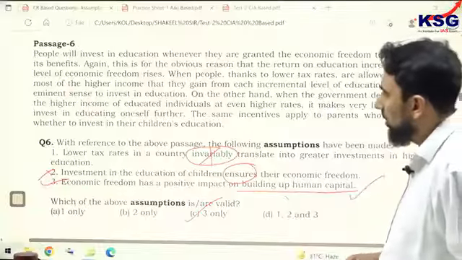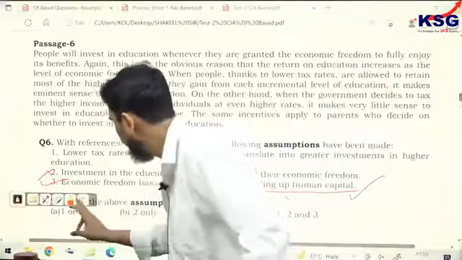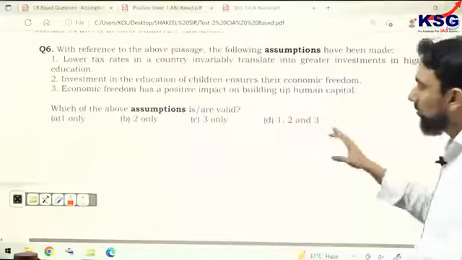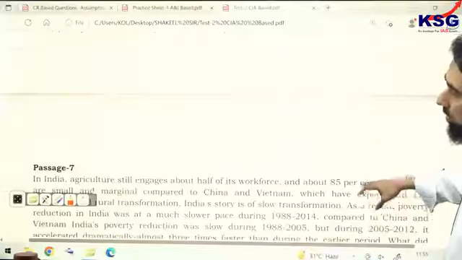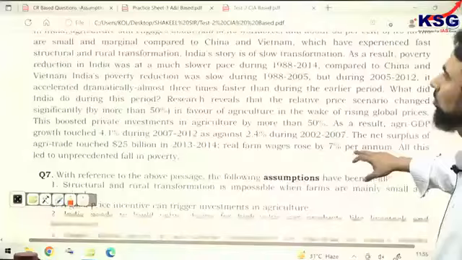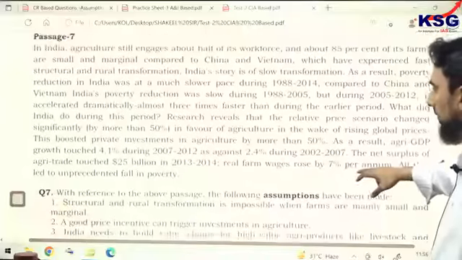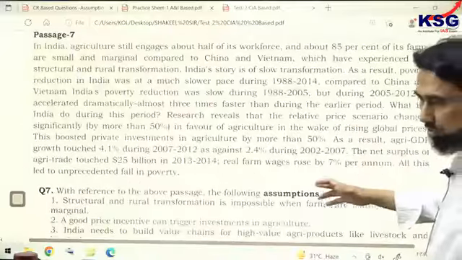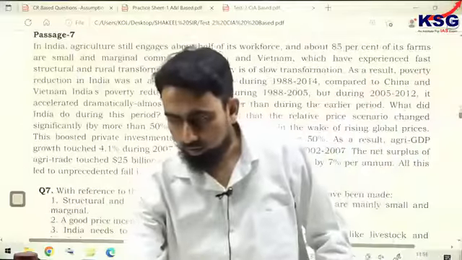So passage number 6, the answer is C. Though I am discussing and giving you the answer, the explanation and answer sheet will be shared with you, so don't worry about that. Passage number 7, again an assumption question, and it is again of that nature.